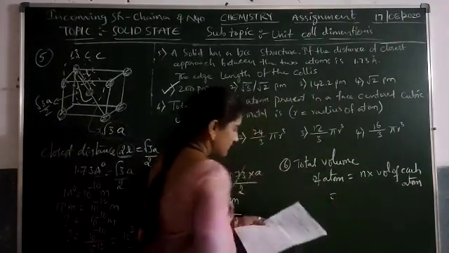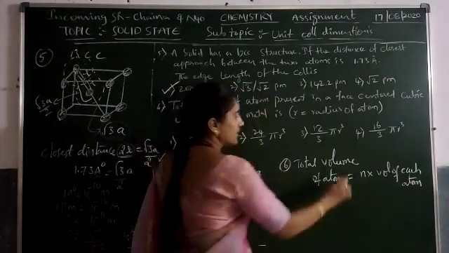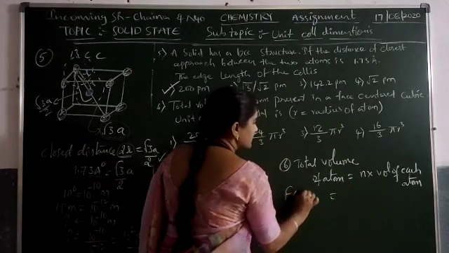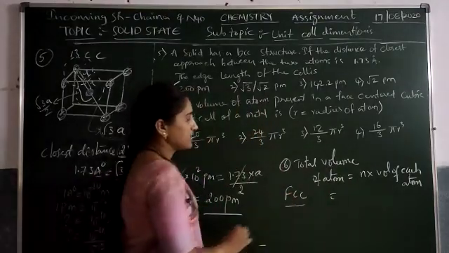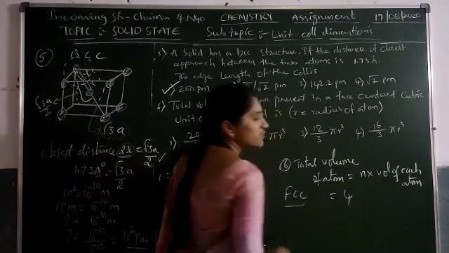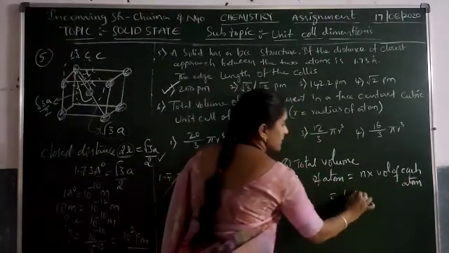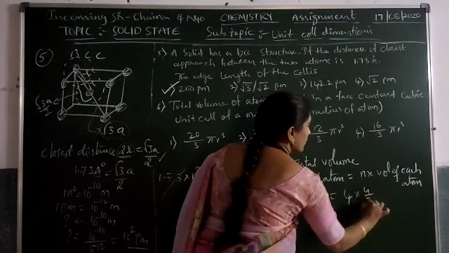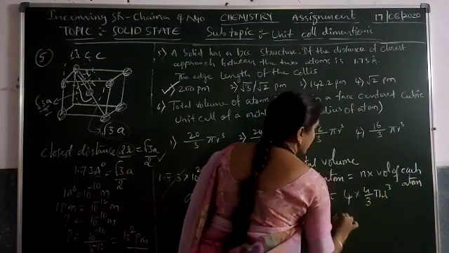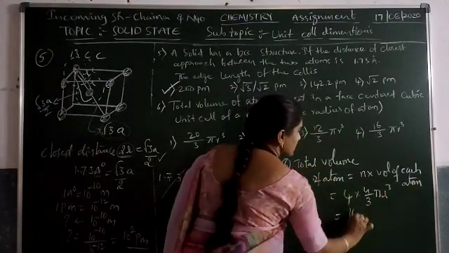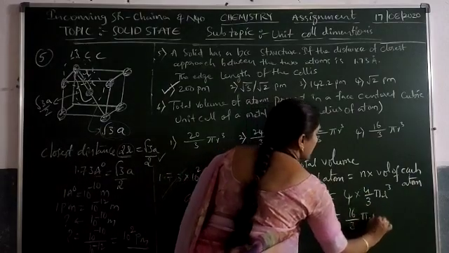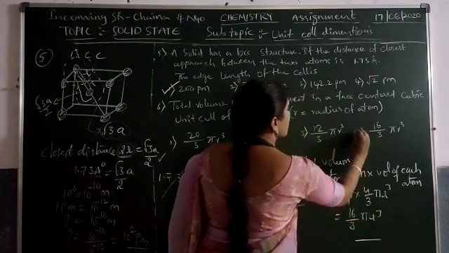In an FCC lattice, there are 4 atoms, and each atom is treated as a sphere. The sphere volume is 4 by 3 pi r cube, so the total volume is 16 by 3 pi r cube. Then the answer is the fourth option.